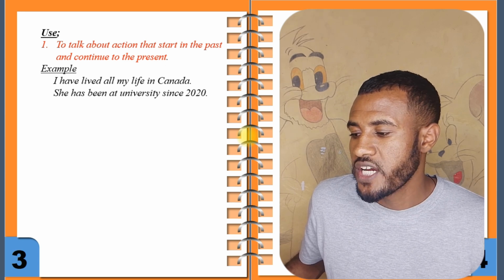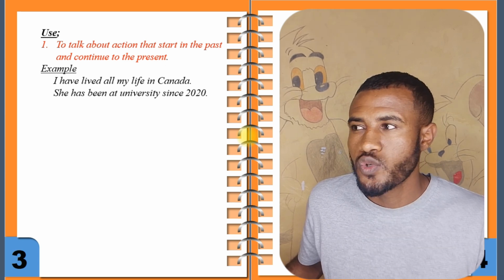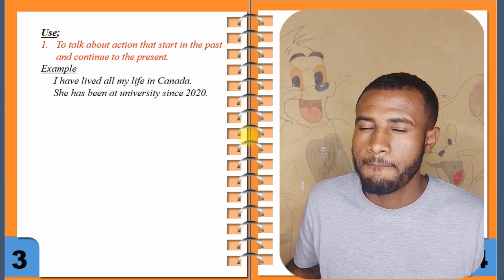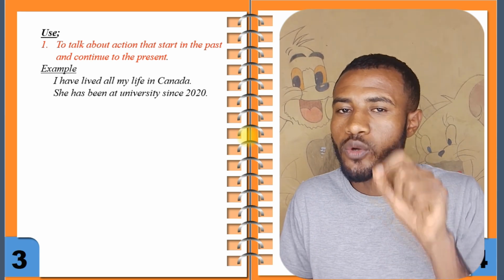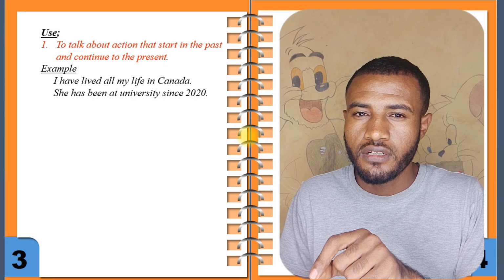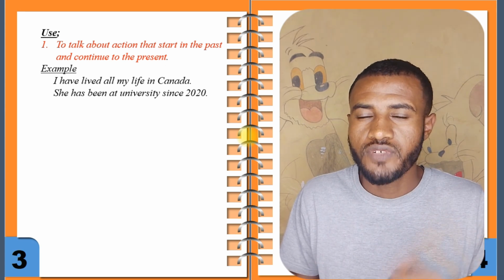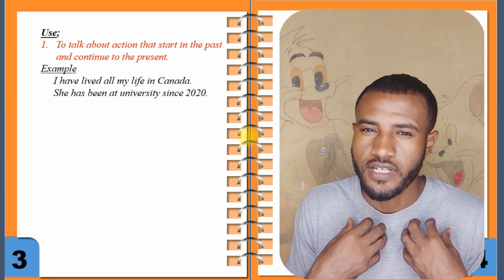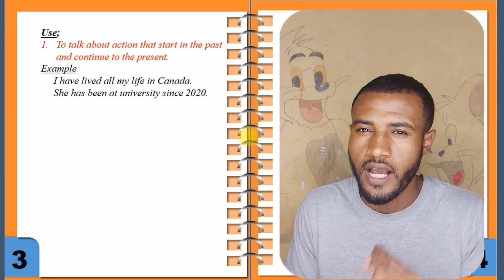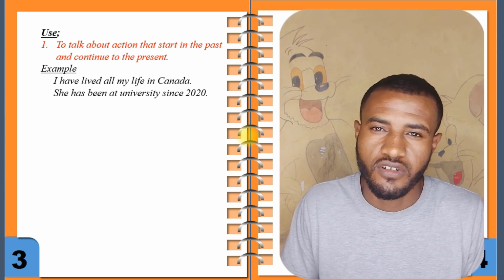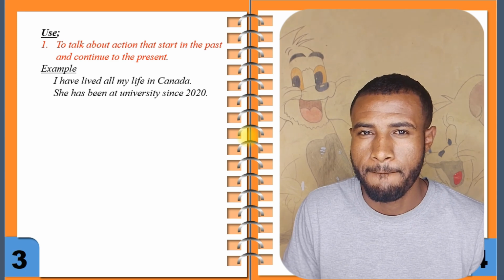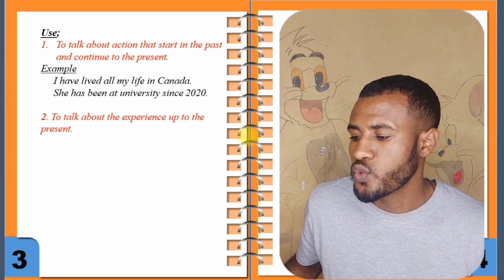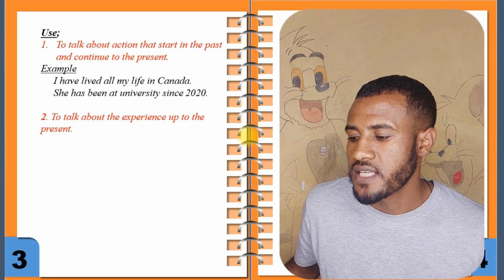Next example, she has been at university since 2020. Starting from 2020, where is she? She is in university. Starting from 2020 up to now, she is in university, right? The other use is to talk about the experience up to the present.